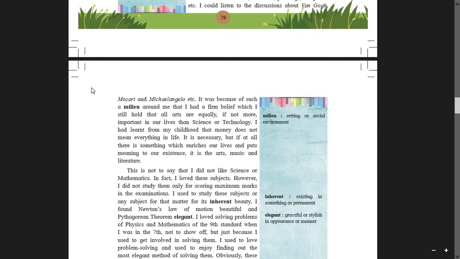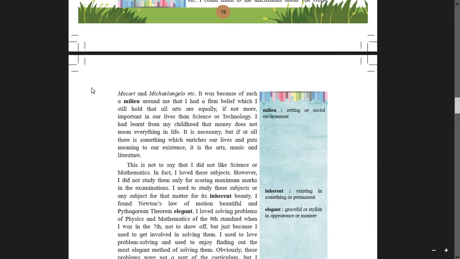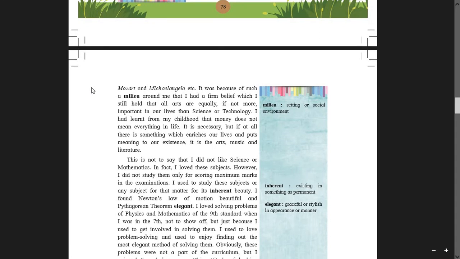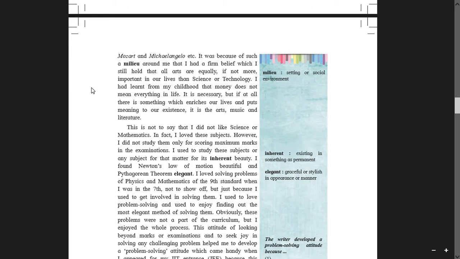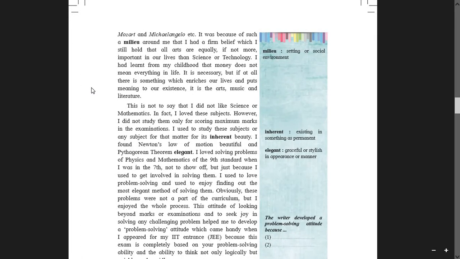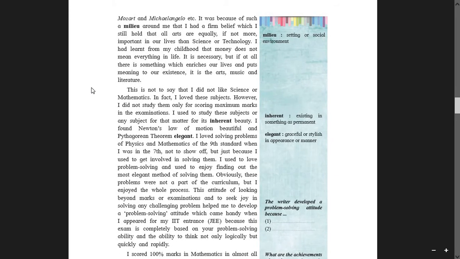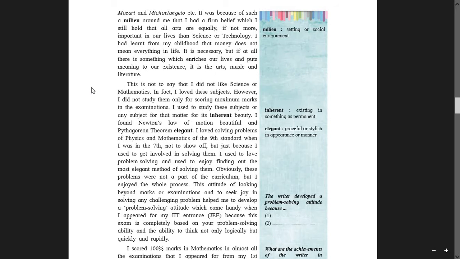But if at all there is something which enriches our lives and puts meaning to our existence, it is the arts, music, and literature. So in this paragraph, we get to know that in true sense, Achyut Godbole is an art lover. He is very much fond of music and he is a good reader. He loved to read books, maybe in English, Hindi, Marathi. So he was a good reader.